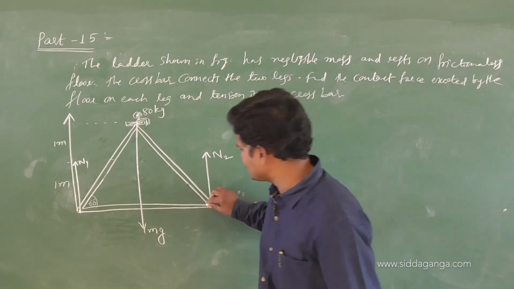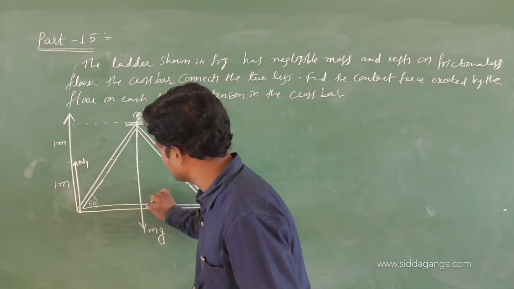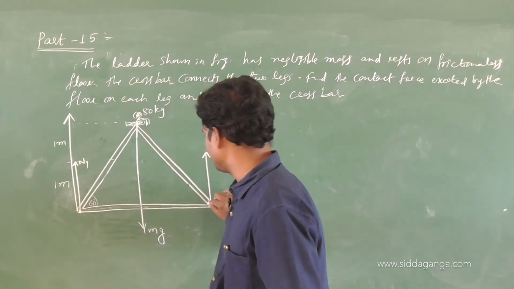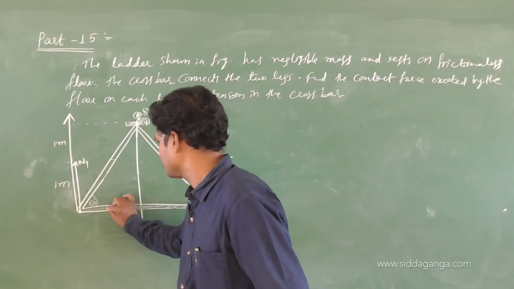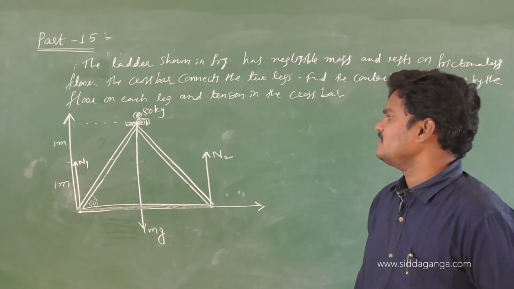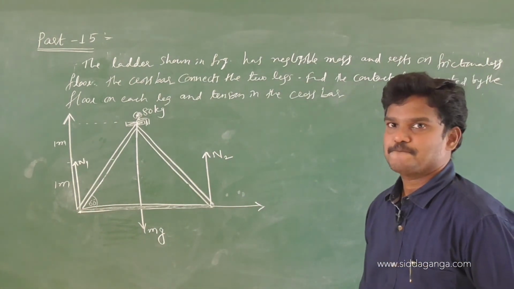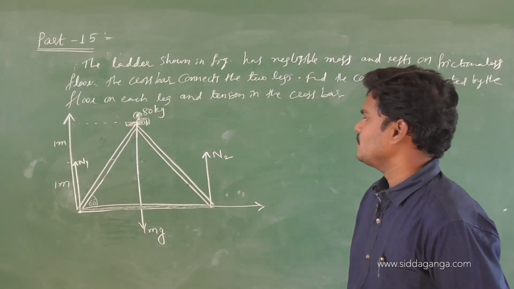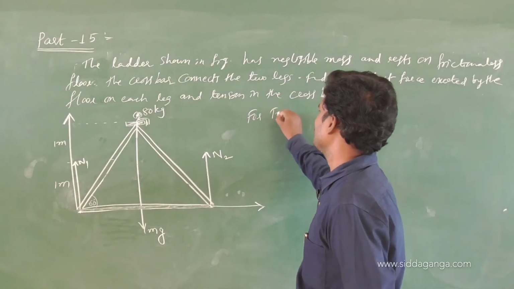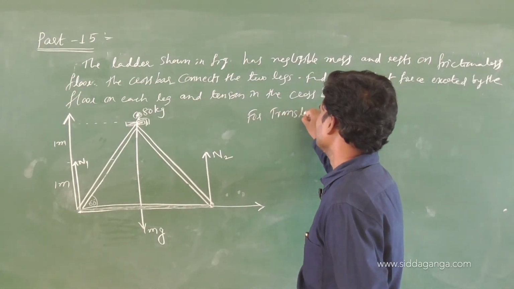Downside is the floor, you feel. This is one leg, this is another leg. Downside is floor. N1, N2 are the normal reaction forces. So balance the upward force and the downward force for translational equilibrium.